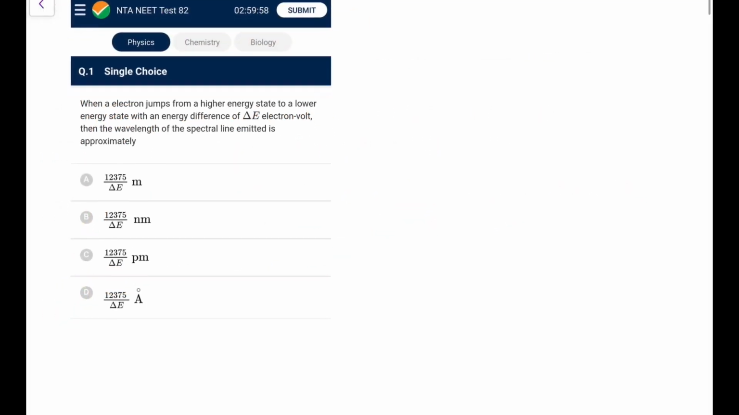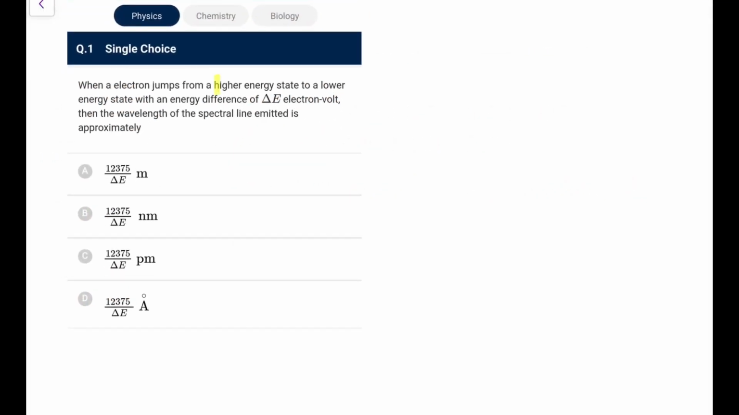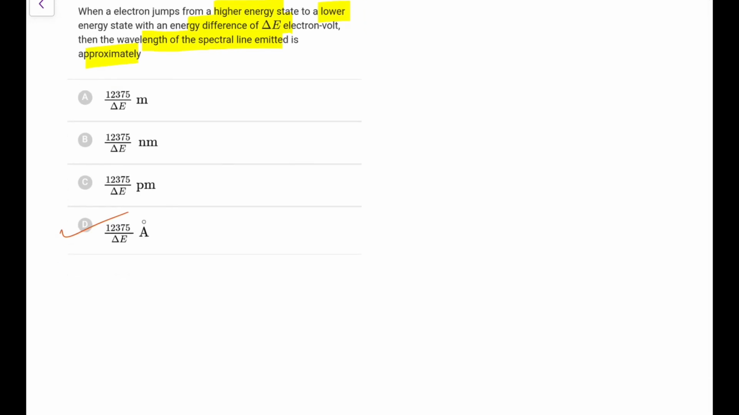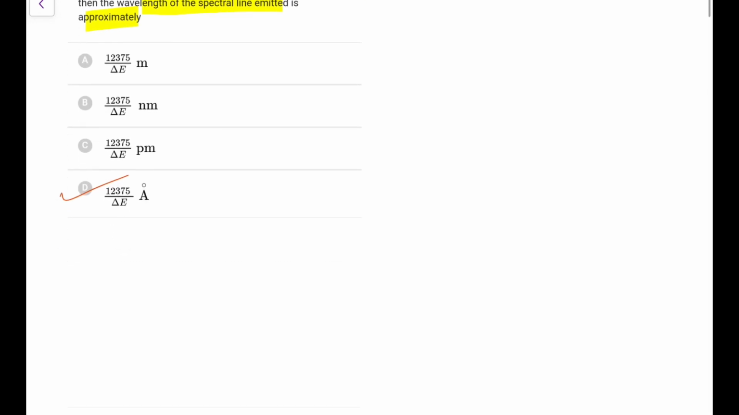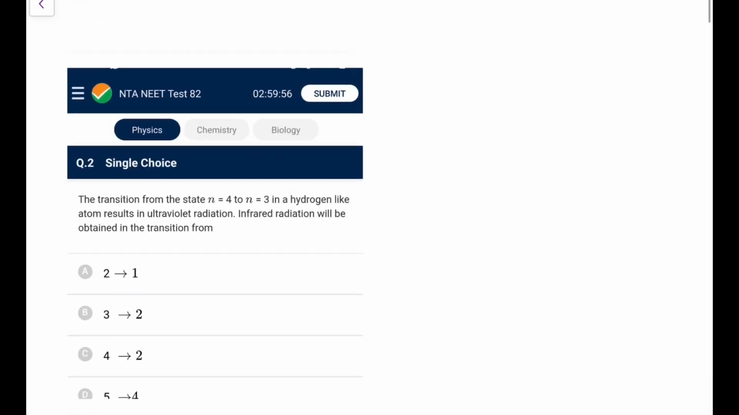So let's begin. When an electron jumps from a higher energy to a lower energy state with an energy difference of delta E eV, what is the wavelength of the spectral line? You know that hc is 1240 eV nanometer. So that would be 1240 upon delta E nanometer, or if you have to increase that power, 12375, it would be in angstrom. Whether you use 1240 or 12375 hardly matters, because that's also an approximation.